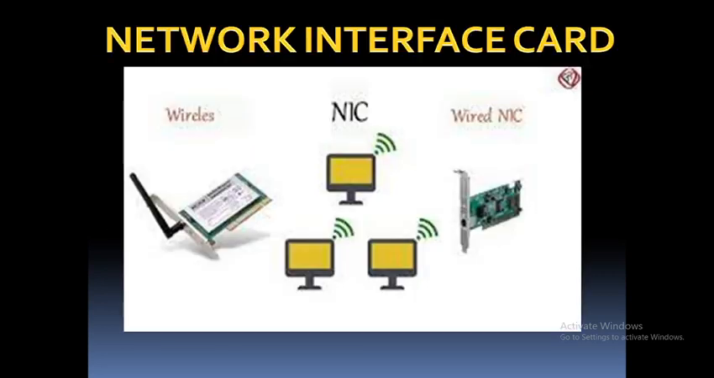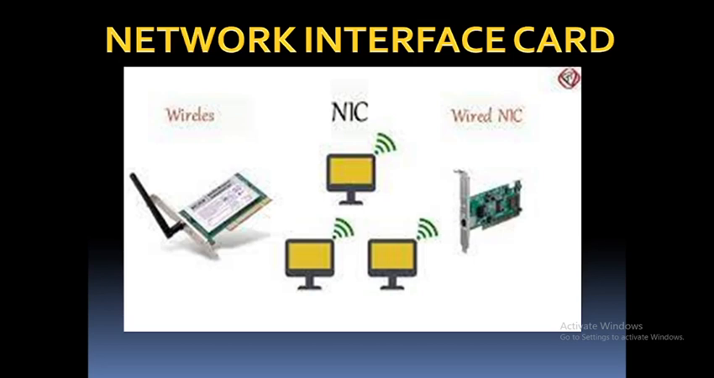And last is the network interface card. It is a device that helps the computer to communicate with another device. The network interface card contains the hardware address. Means it contains the hardware address, and the data link layer protocol uses the hardware address to identify the system on the network so that it transfers the data to the correct destination. And there are two types of network interface card. First is wireless, second is wired.